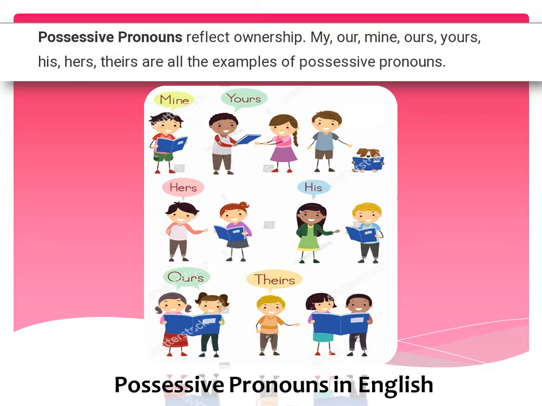So examples of possessive pronouns are mine book, as you can see in the picture, yours book, hers book, his book, ours notebook, theirs notebook. So like this, we show the possession of something by someone.